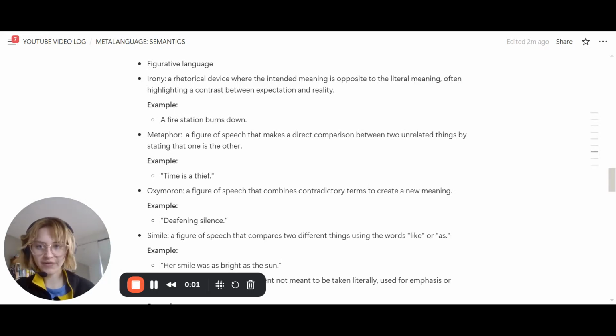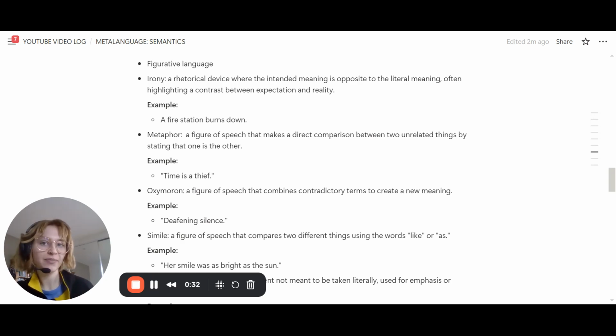So, figurative language is when we use words or phrases, but what we mean isn't their literal definition. For example, a metaphor is a figure of speech where we compare something to another and we say it is that other thing. So, time is a thief. We're not actually saying that time is a robber person, but we are comparing them, and so you need to be able to infer the meaning that we are using with our figurative language.